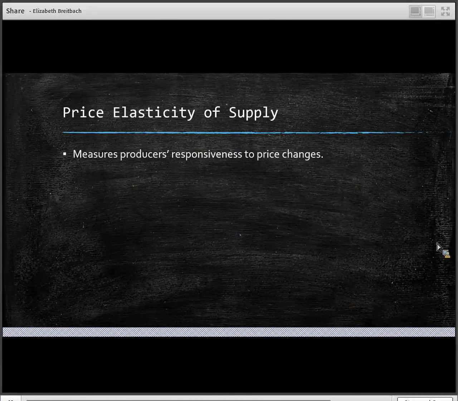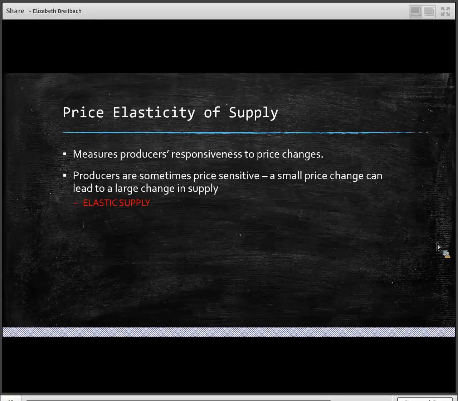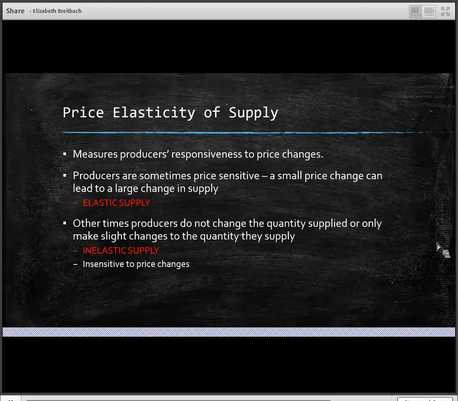So price elasticity of supply measures those producers or those sellers' responsiveness to price. So as the price changes, we know that sellers prefer higher prices. So as prices go up, do sellers produce more? And how much more do they produce? So producers are sometimes very price sensitive. And in that case, a small change in price will lead to a very large change in supply. But other times we're going to see that the producers don't change the quantity supplied, or they only make slight changes, and that's going to be that inelastic supply. So very similar terminology to what we had when we were thinking about demand.